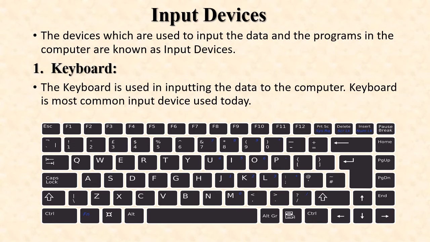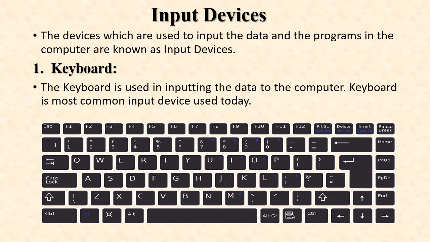Second is the numerical keypad. It is used to enter numeric data or for cursor movement. Generally, it consists of a set of 17 keys that are laid out in the same configuration used by most adding machines and calculators.